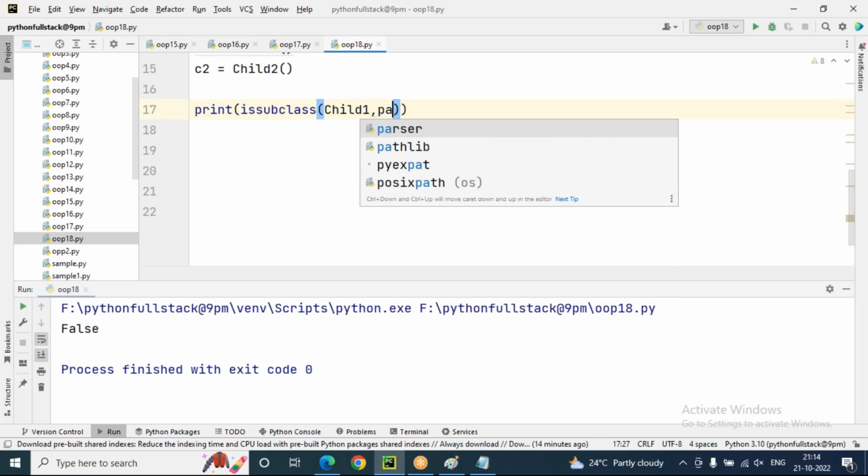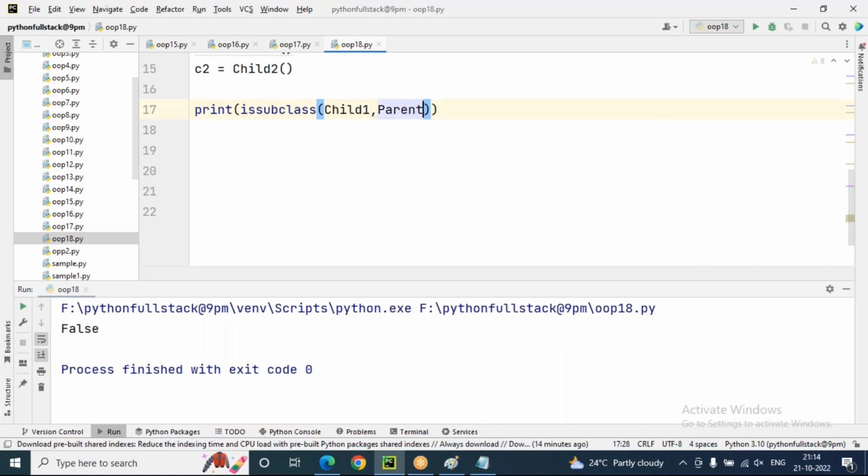Child1 is a subclass of what? Parent only. Now it is true. Child1 is a subclass of the Parent class. Correct. Child2 is also a subclass of what? Parent. Correct.